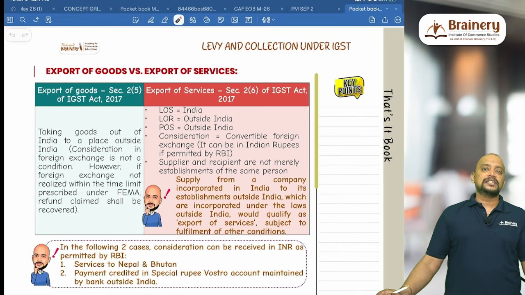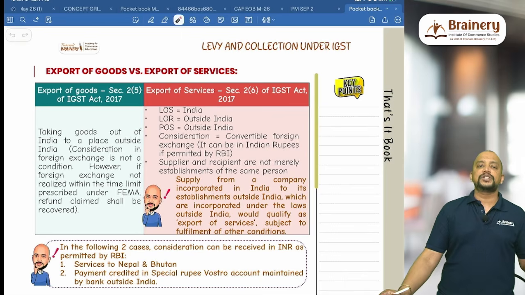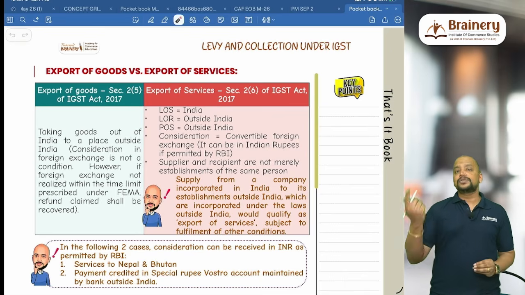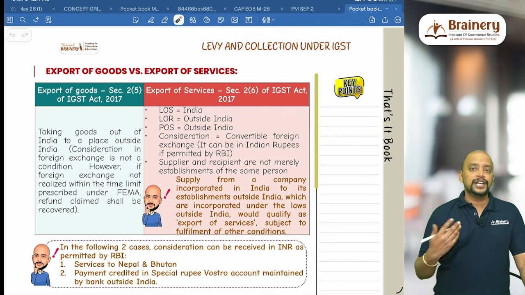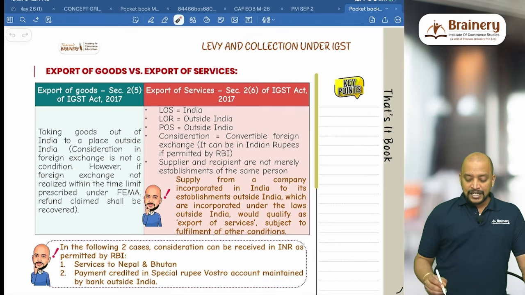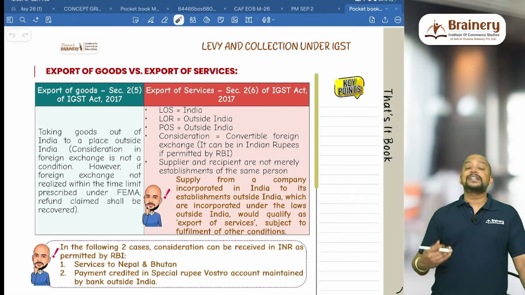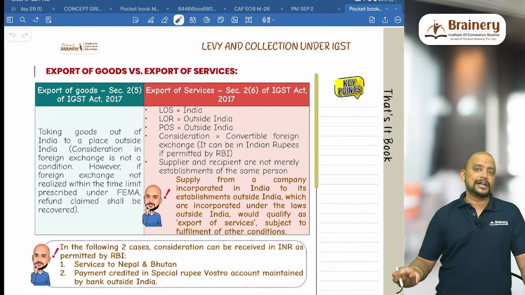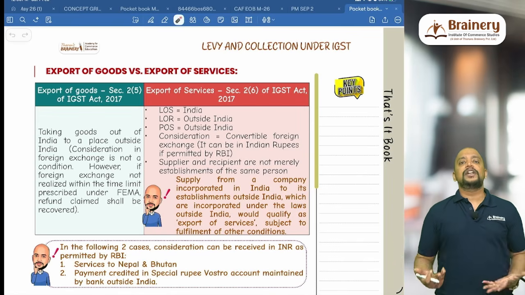Which means that if the supplier, for example, X Limited is having an establishment in India and I have a branch outside India. Now, even though these two are two separate persons, distinct persons, they will not be treated as export of services, because if there are two establishments of the same person, it will not qualify for export of services. What if that branch we have incorporated separately under the law of that particular country? Then definitely it will become a different person and it will qualify for export of service.